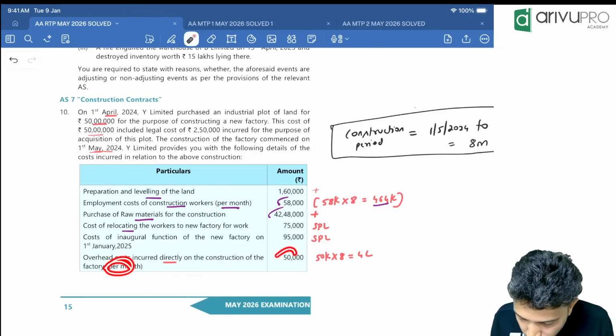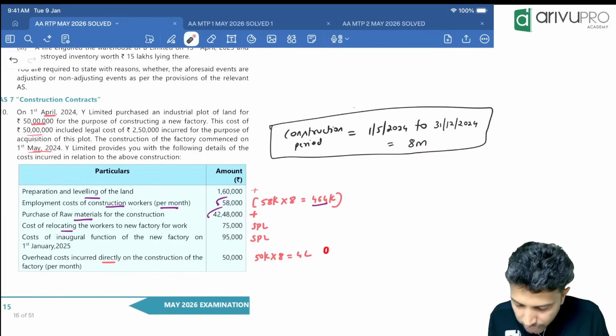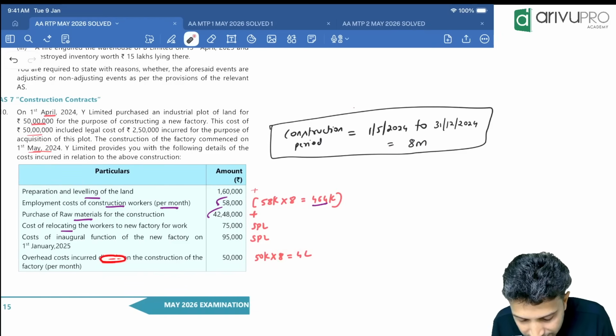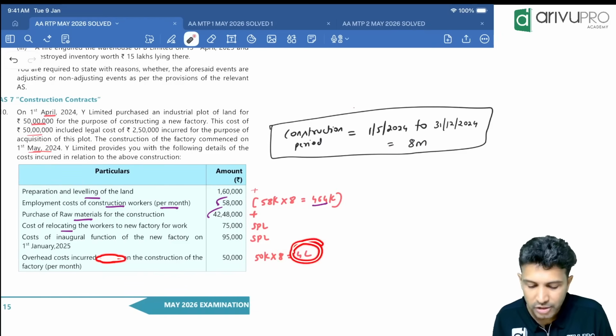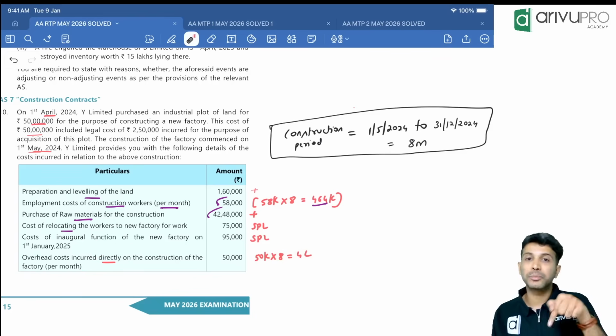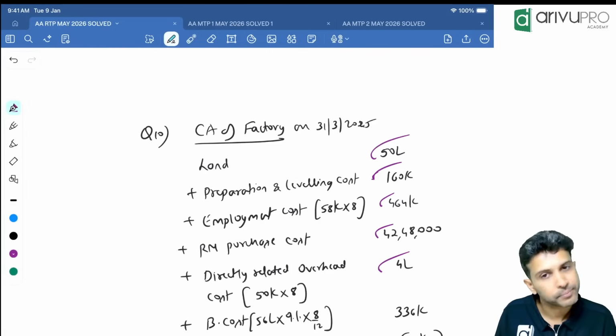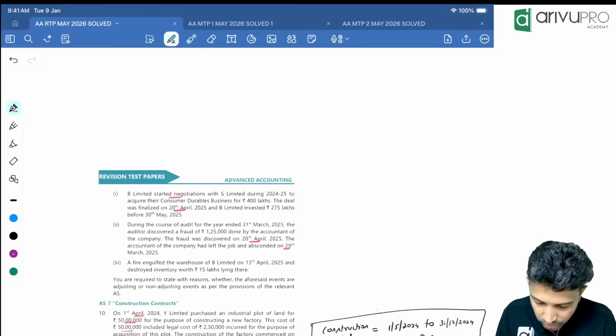Since it is directly related to construction, in this problem it becomes a DAC. They told us the per month overhead cost is 50,000. For 1 month, 50,000, and the construction period is 8 months. So for 8 months, it will be 4 lakh. If the word directly was not there, we would have transferred this overhead cost to P&L. Because they use the word directly, it becomes a DAC. So can 4 lakh be added? Yes, 4 lakh overhead cost we can also add. That is sorted.